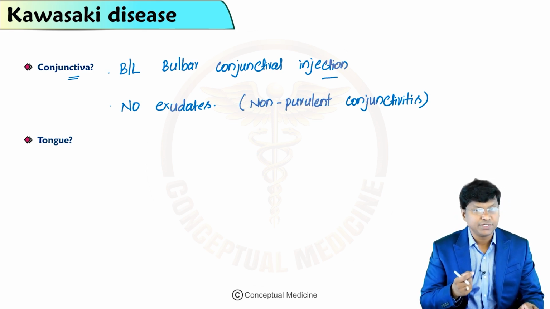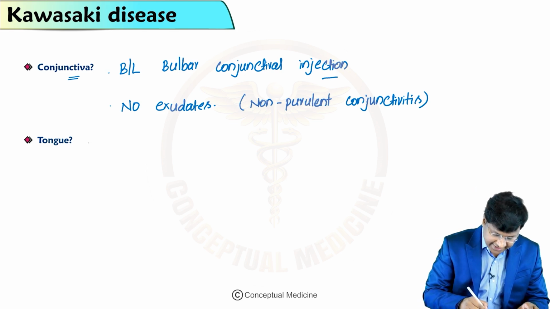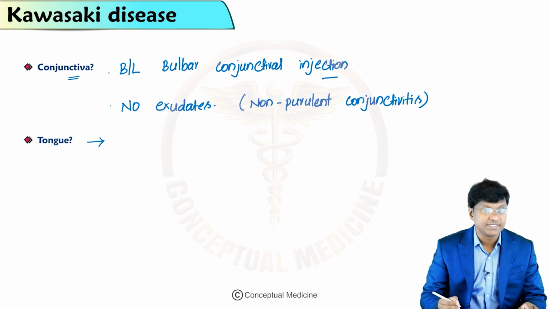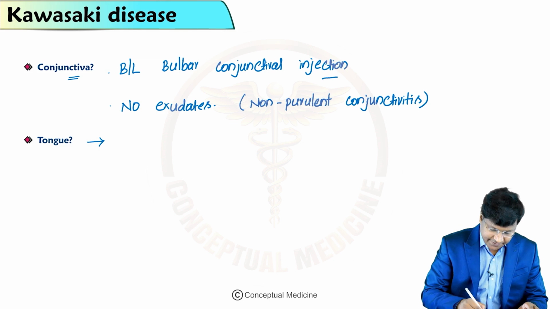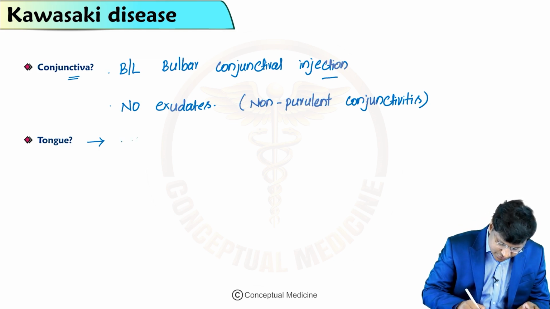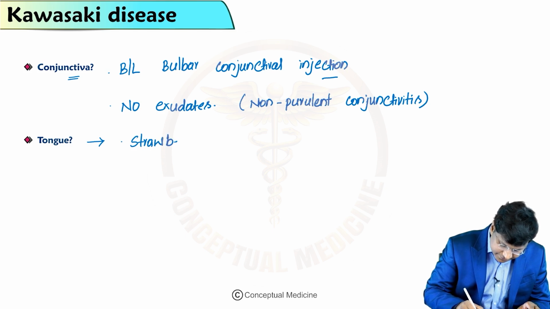Then you need to know what will happen to the lips and oral cavity, as well as the tongue. The tongue that you will observe in patients with Kawasaki is called a strawberry tongue.